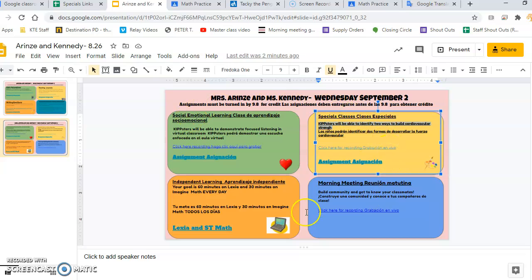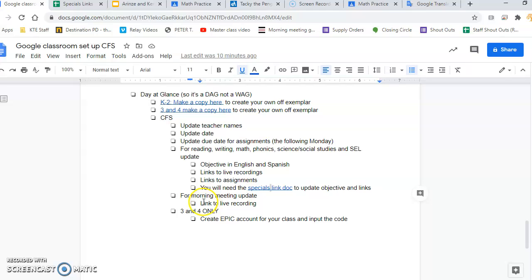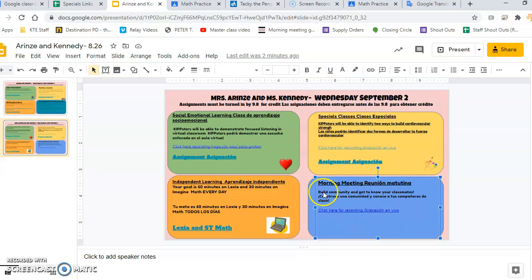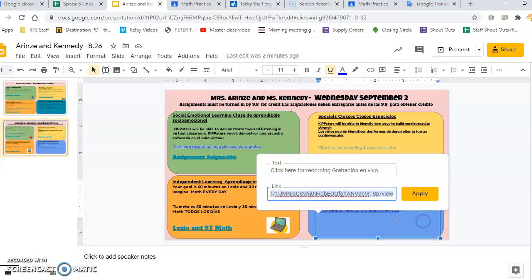So now that I've updated all of those, I'm going to go back to my CFS. For morning meeting, all I have to update is the live recording. So I would go to the morning meeting section. I don't need to change any of this. It's the same thing every day. I would just click here, click the edit, and copy the correct recording link there.